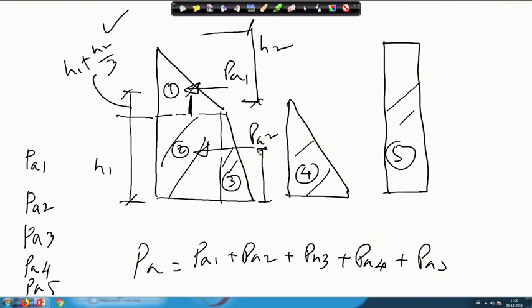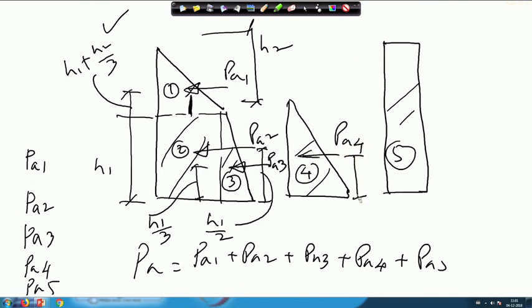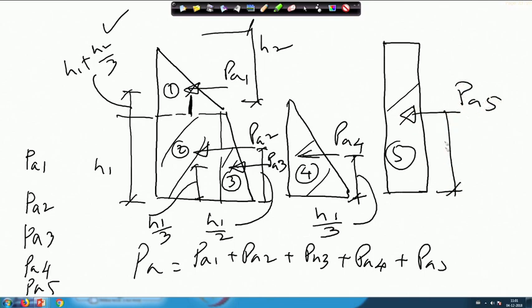Similarly, if this is P_A2, this distance will be H1 by 2. Now, this is suppose P_A3. So, P_A3, at what height will it act? This will be H1 by 3. And this is suppose P_A4. At what height will it be? This will be again, if this is h1, h1 by 3. And this is suppose P_A5. So, what is the height of this one? This is nothing but suppose h1 plus h2 by 2, total height by 2, because it will be a rectangular diagram.